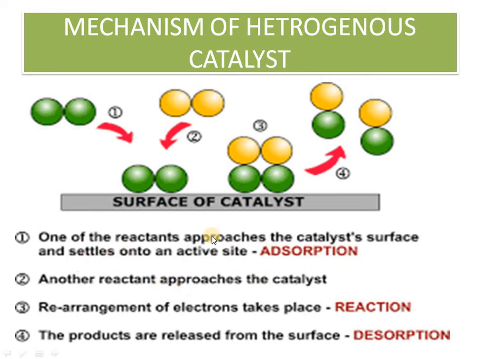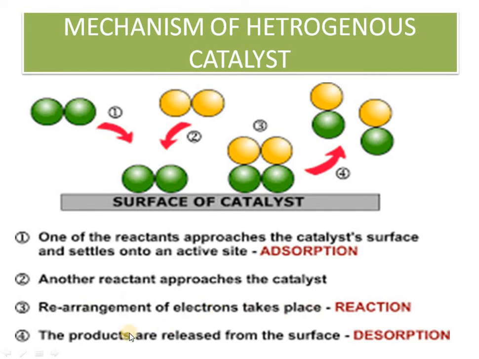When another reactant approaches, one or two reactants are adsorbed on the surface of the solid. That is called the adsorbent. The rearrangement of electrons takes place, or the reaction takes place, on the surface of the solid. The surface of the solid acts as a medium to bring the reactants together and undergo the reaction.